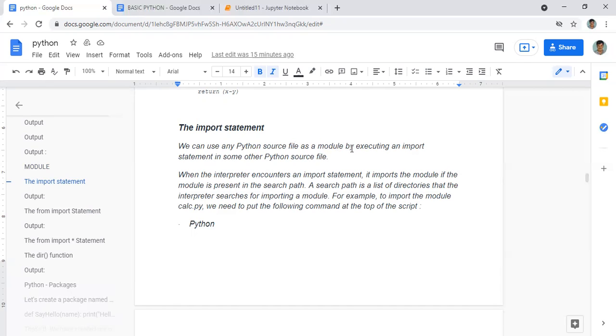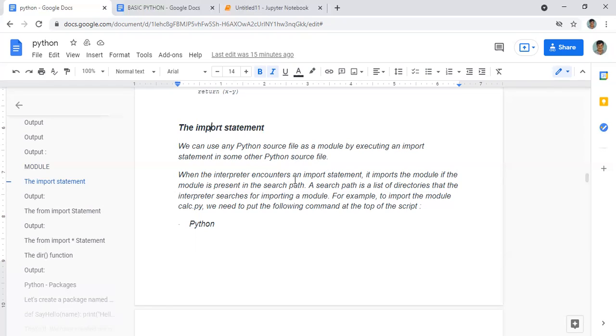We import calc, and then we can do the operations that are defined under that.